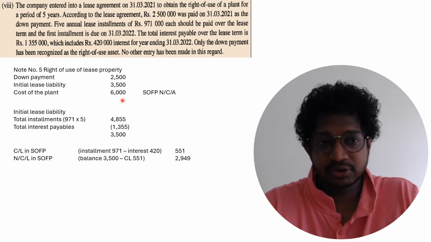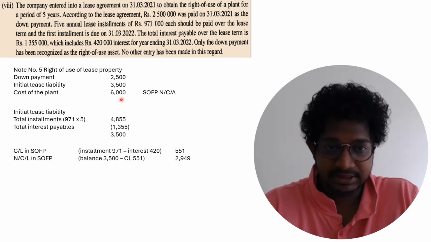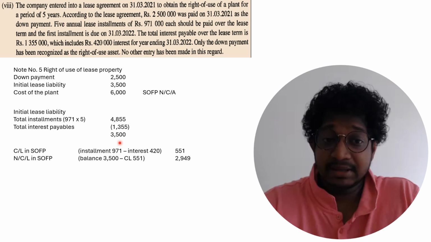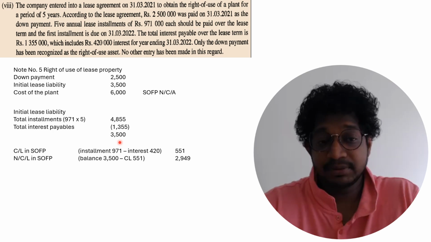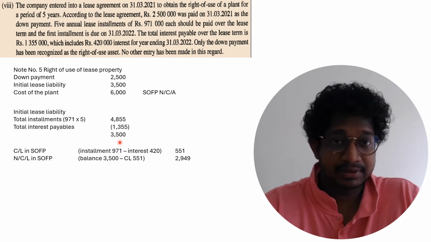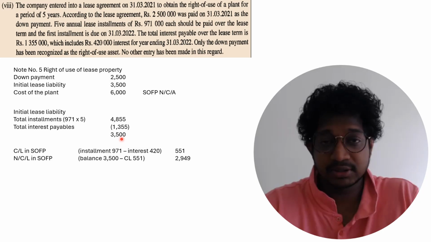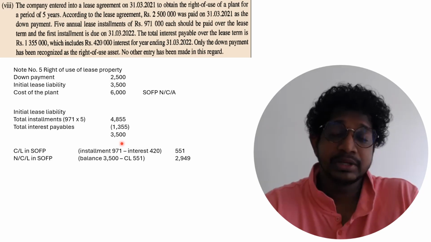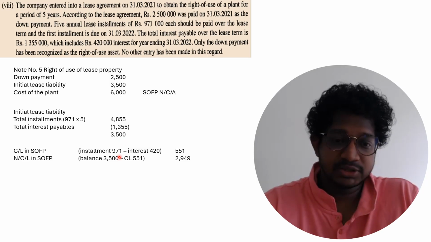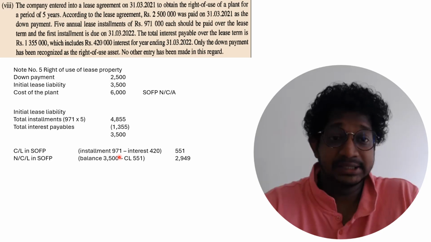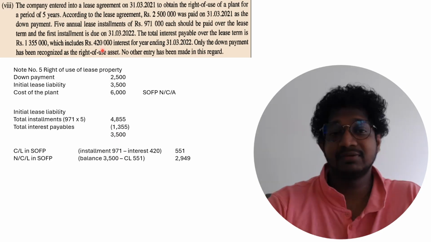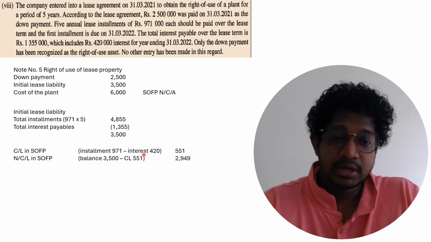So you have to do the depreciation starting from next year. This amount you have to record in SFP non-current assets, right? And this lease liability 3,500 you have to split between current liabilities and non-current liabilities, because some portion of this 3,500 you are settling next year. So the installment is 971 and the interest that you are going to pay next year is 420.